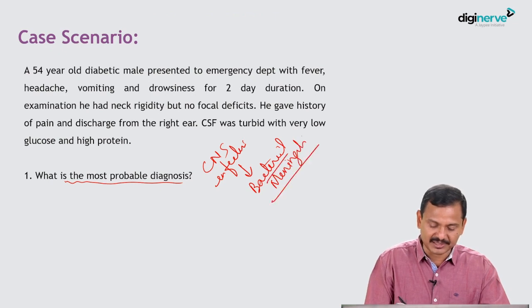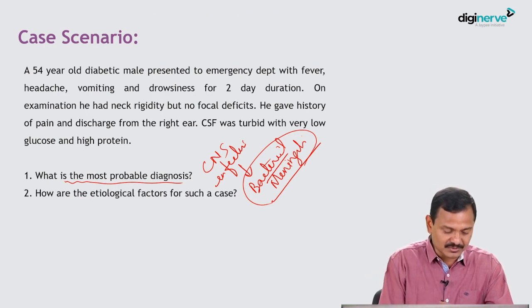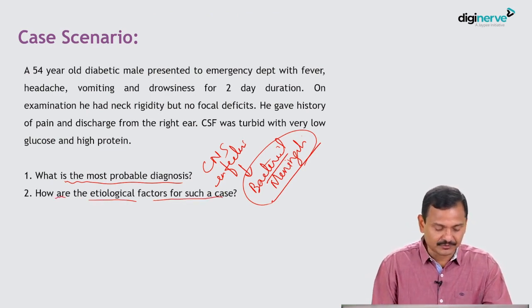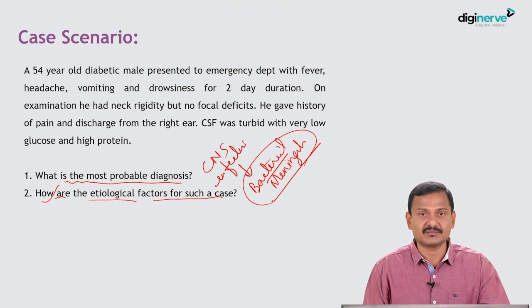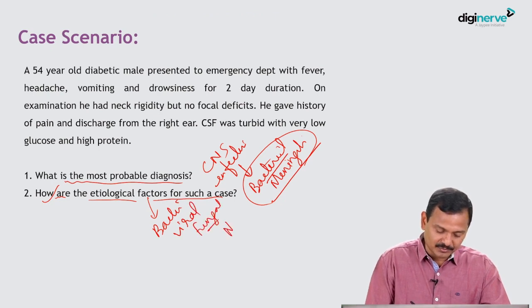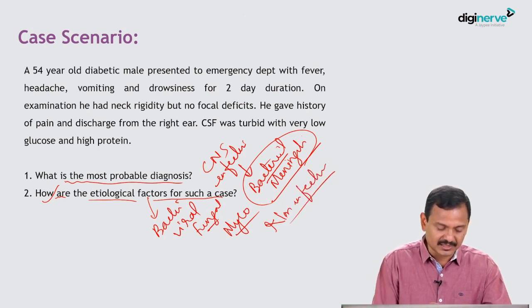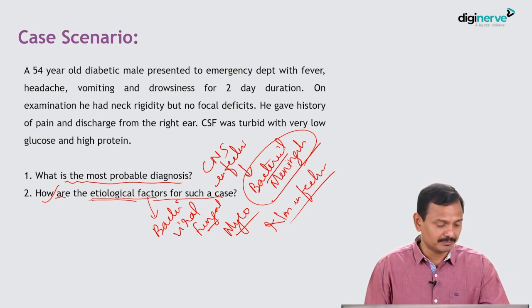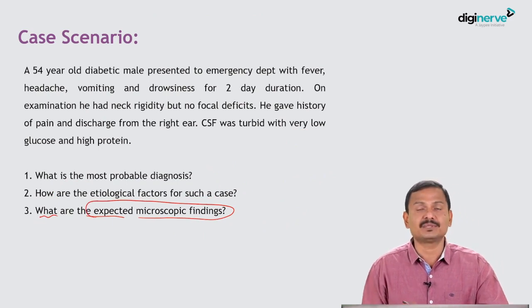So this is a bacterial meningitis, and we will see what are the causes of bacterial meningitis. Next comes the etiological factors for such a case, which we will see in our coming slides. They can be bacterial, viral, fungal, mycobacterial, as well as non-infective causes. So these are some of the etiological factors of meningitis. Then what are the expected microscopic findings? We will be discussing in our subsequent slides.